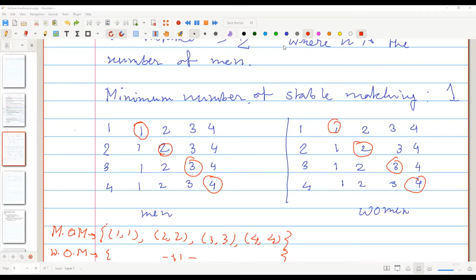All the permutations for each man and each woman. For the first man we have n choices, or n factorial, and for each of them we have n factorial.